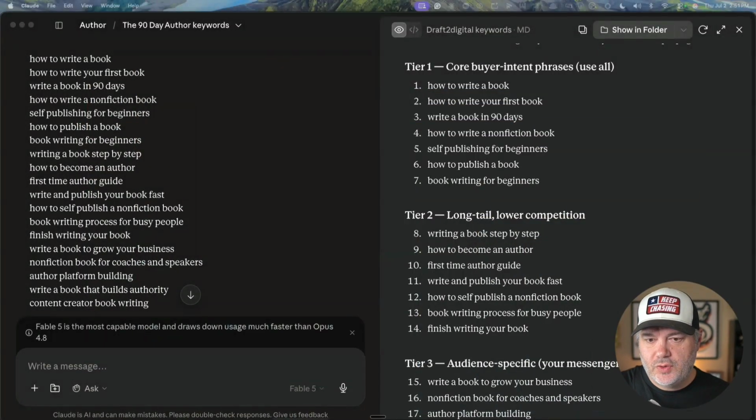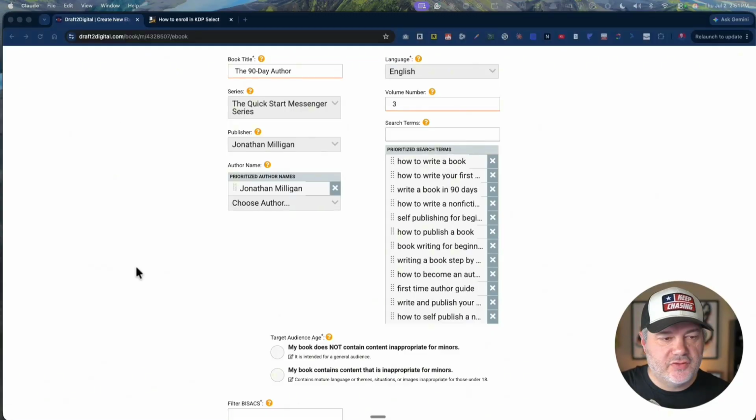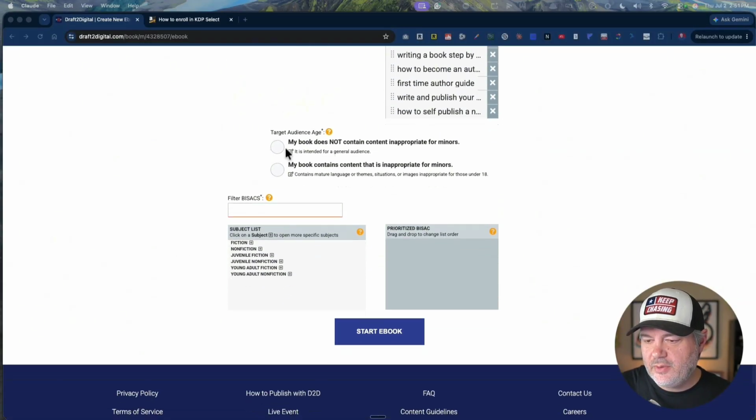All right, and just like that, we've got keywords. So these are the keywords stripped out that are recommended I put in. I went ahead and threw those in so you don't have to sit here and watch me copy and paste. So we've got that. Now down here, we want to make sure we let them know my book does not contain inappropriate content for minors. So you want to tag that one.